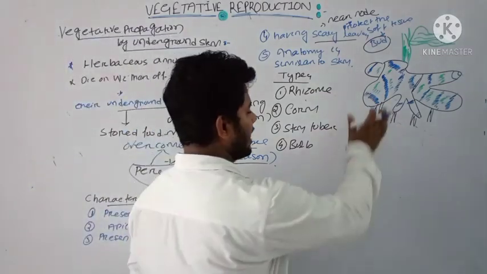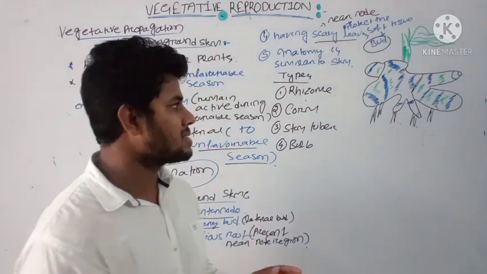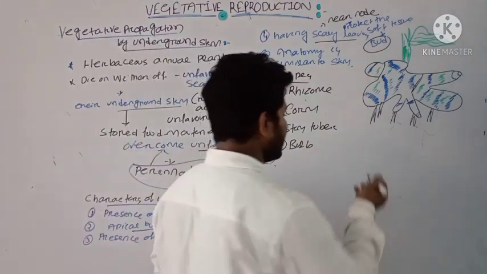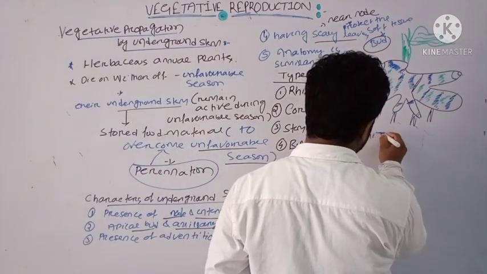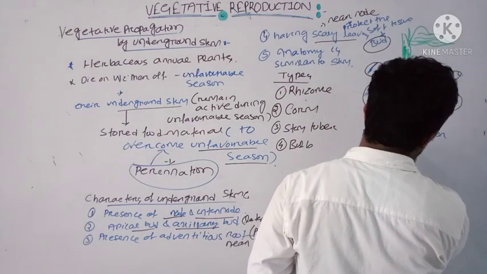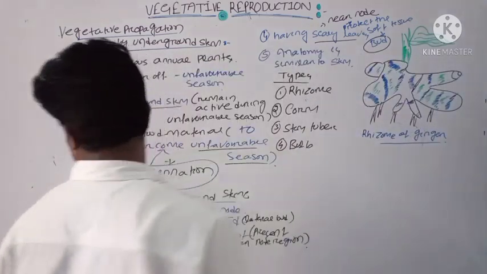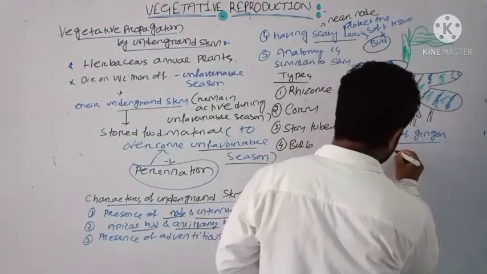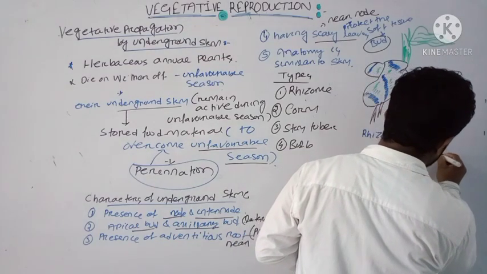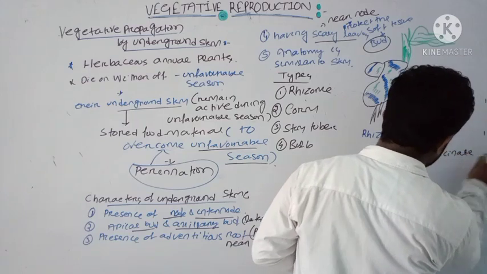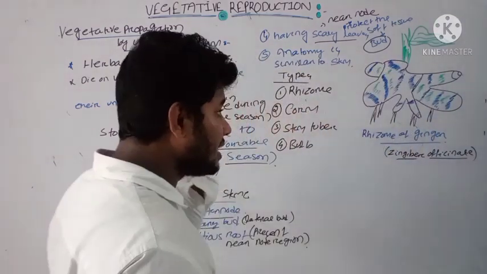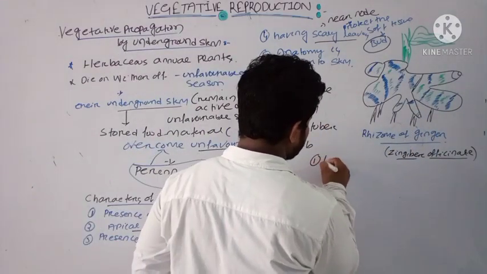Then you can see I have drawn a diagram, and already you have seen in your home that you are eating, taking as a flavor, your ginger. This is the rhizome of ginger. Then what is the botanical name of ginger? That is Zingiber officinale. This is the botanical name of ginger, and this is the first one of your basic propagation, that is your rhizome.